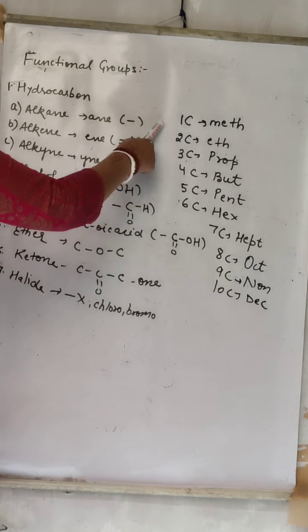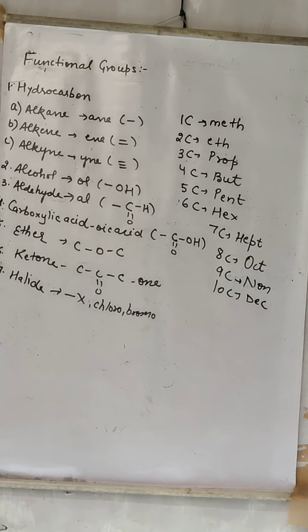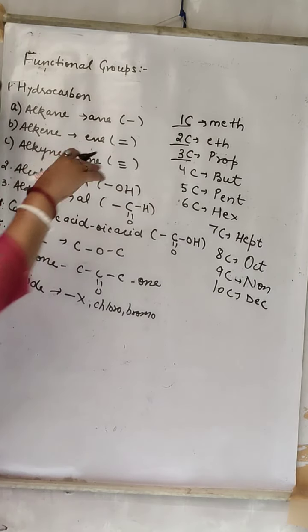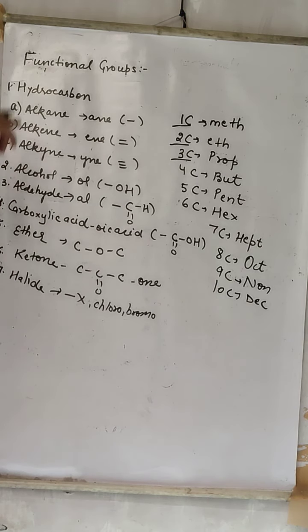Alright, so 1 carbon meth, 2 carbon eth, 3 carbon prop, 4 carbon but, 5 carbon pent, 6 carbon hex, 7 carbon hept, 8 carbon oct, 9 carbon non and 10 carbon dec. This is a prefix. When the main chain is there, how will you know how many carbon atoms are present and how it will be named? By this prefix, that 1 carbon meth, 2 carbon eth and so on. All right.